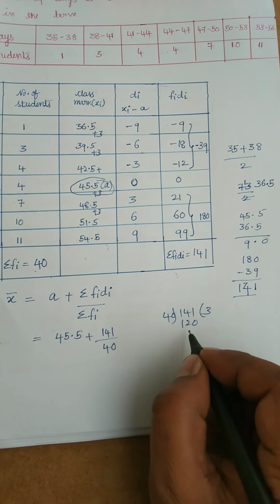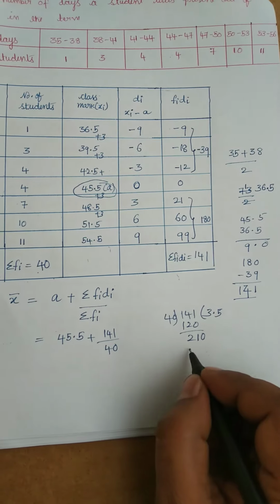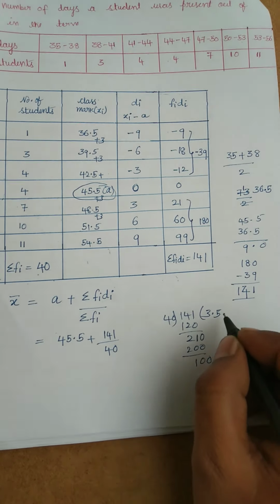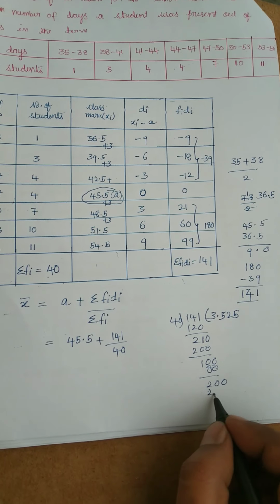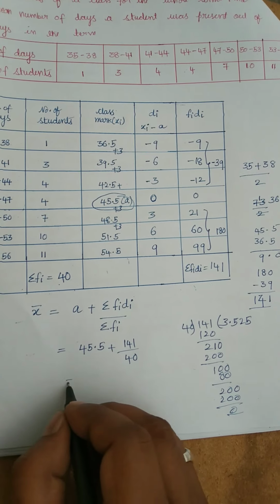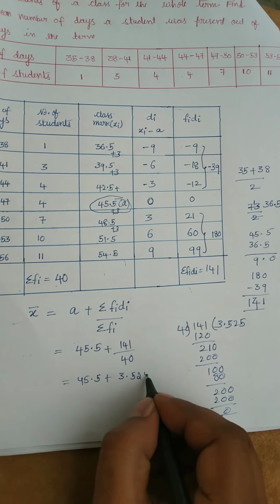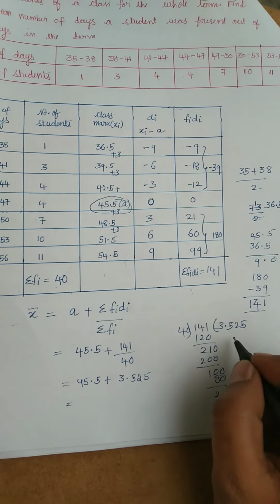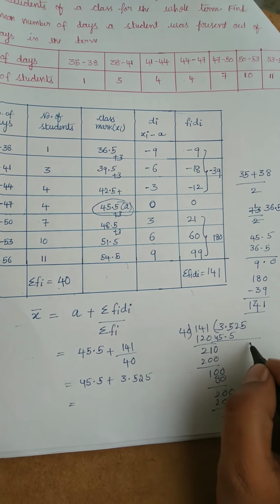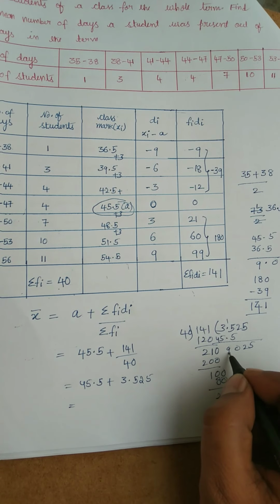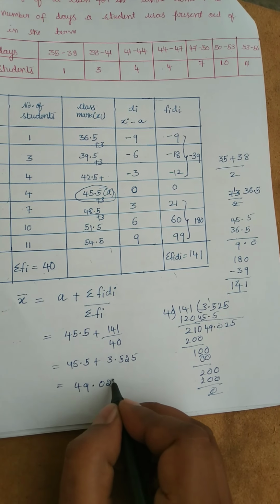141 divided by 40 gives 3.525. So 45.5 plus 3.525 is equal to 49.025.